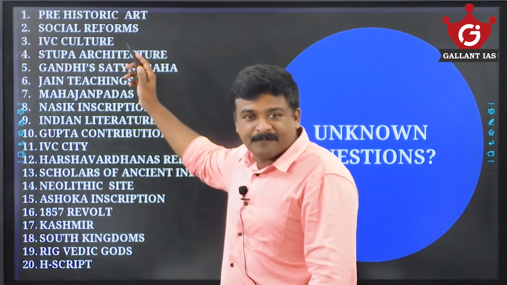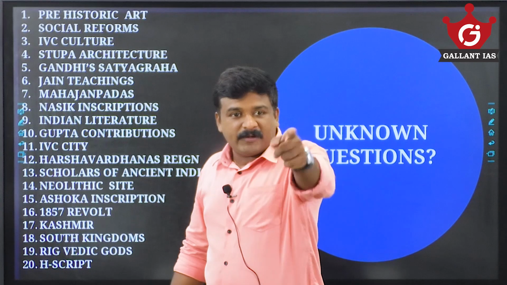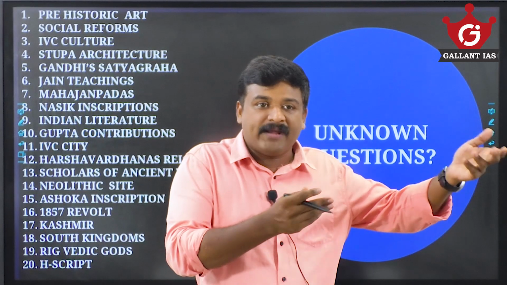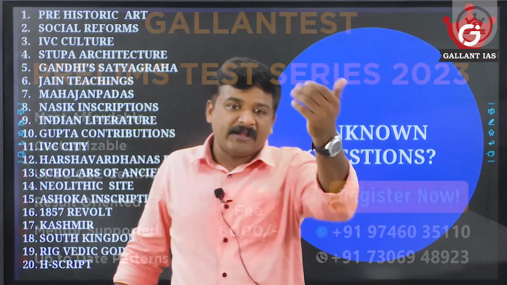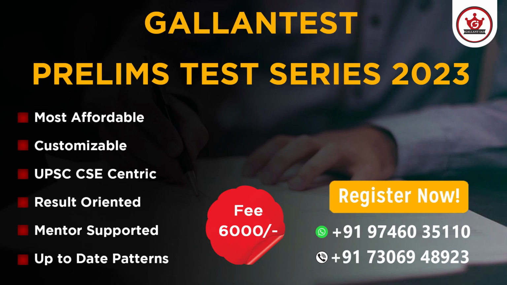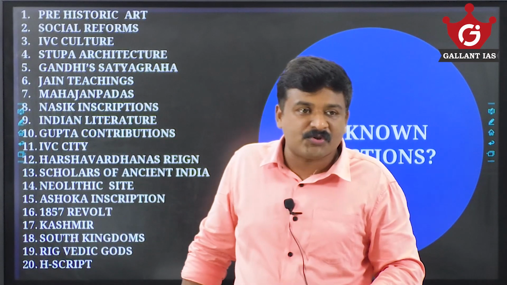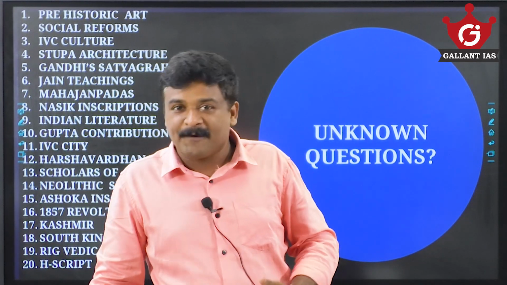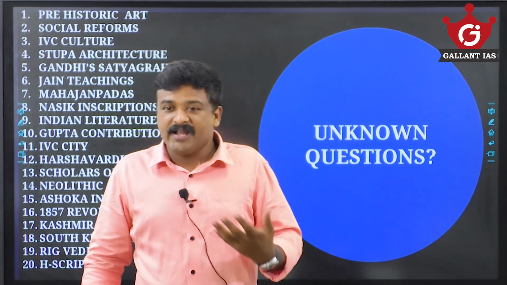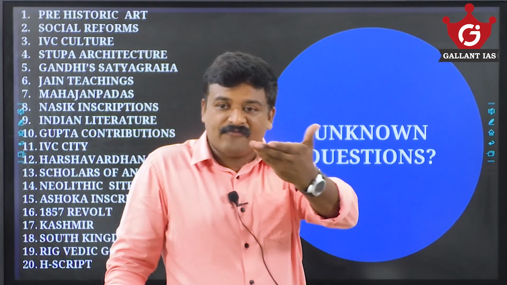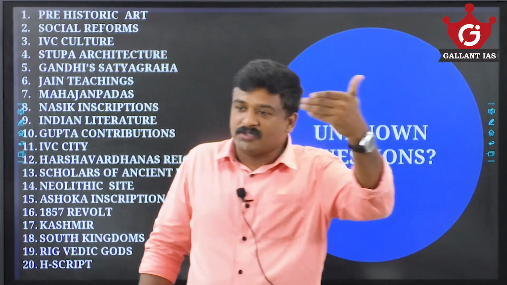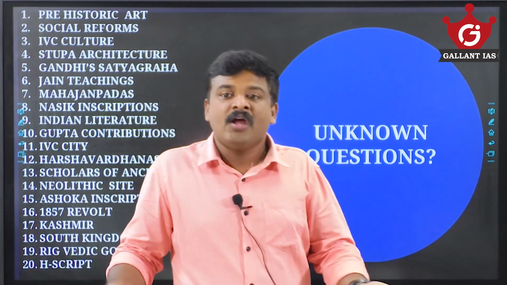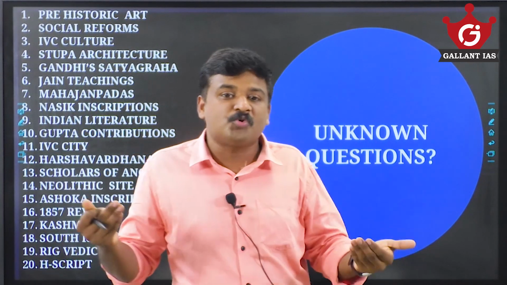You see, what was the first question? Prehistoric art. You should know prehistoric art. Am I right? Prehistoric Lascaux or Bhimbetka, different cave paintings are there. Prehistoric paintings and prehistoric art are one of the core areas of your ancient India syllabus. The second question was from social reforms. The 19th century social reforms are the Brahmo Samaj, Arya Samaj, Prarthana Samaj, Aligarh movement, Theosophical Society, with reformers like Ishwar Chandra Vidyasagar, Swami Dayanand Saraswati, Sir Syed Ahmad Khan. Many reformist and revivalist movements are there, which is again a core topic you have to study from modern India.